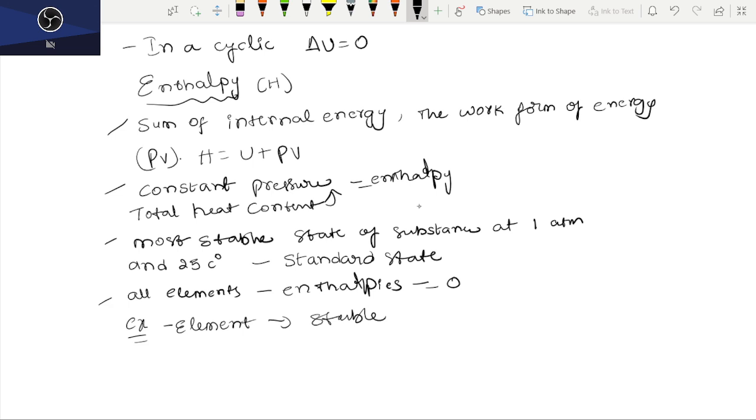Carbon, as you know, is available in the form of graphite, right? So the graphite nature cannot be changed, isn't it? Sulfur is available in the rhombic state. And phosphorus is available in a white form.